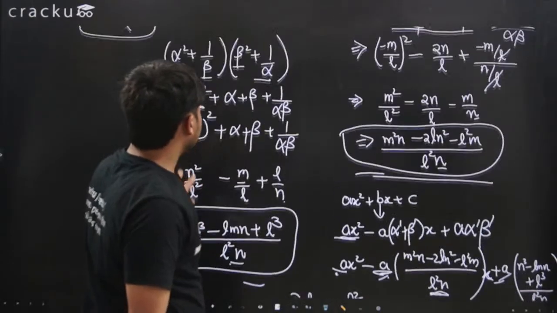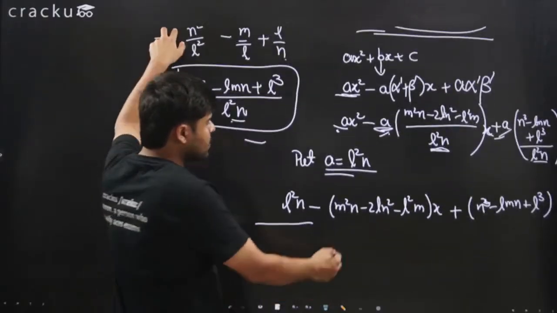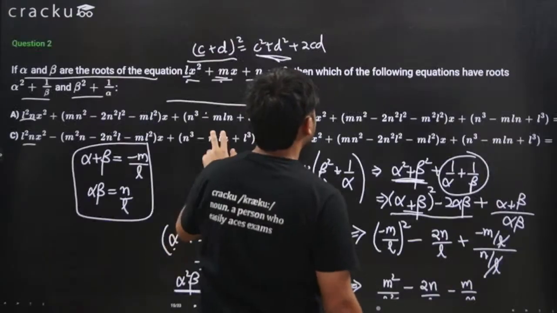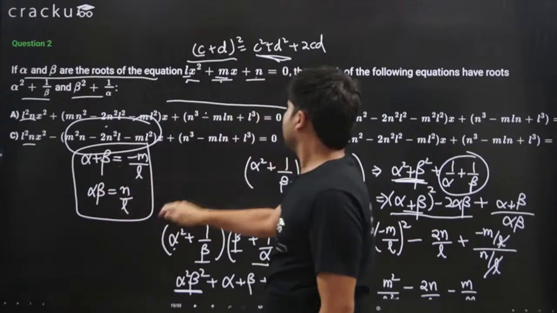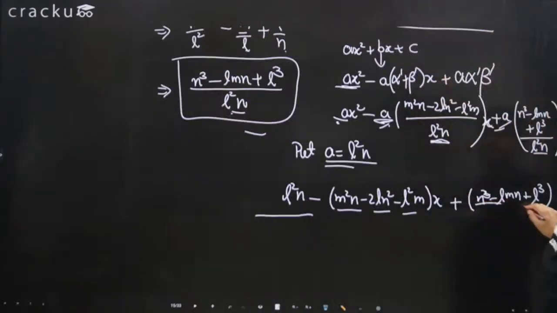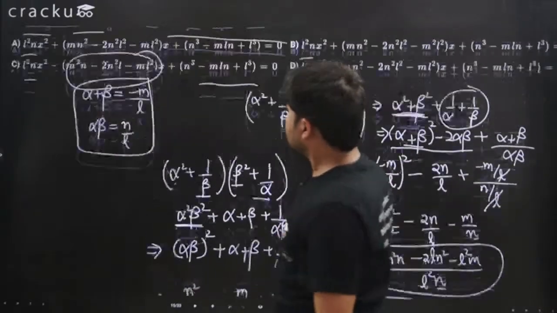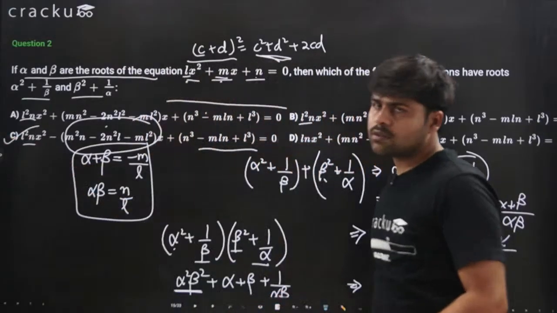Okay, let's try to match L square n, L square n, L square n. Okay, what else? M square n, 2ln square, L square n. M square n, no, M square n, this one. N cube, lmn, L cube. N cube minus lmn, L cube. Right? So the correct answer is option C. If you have any doubts, just post them in the chat box.